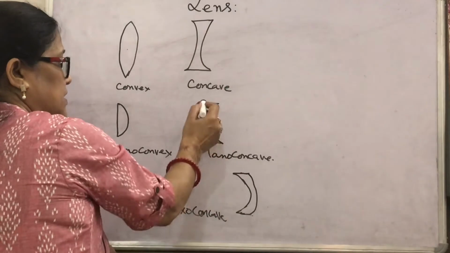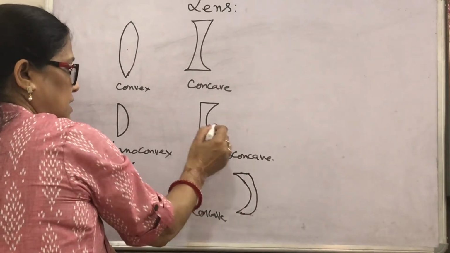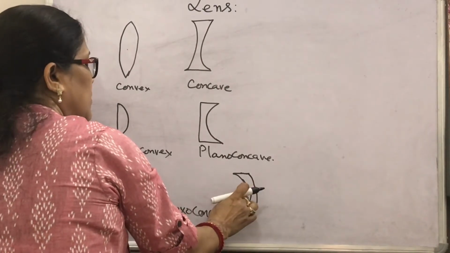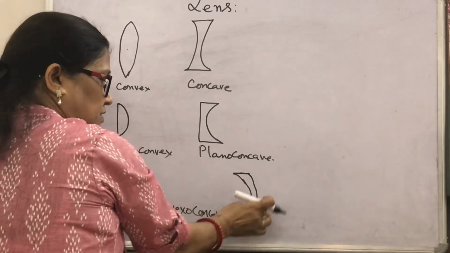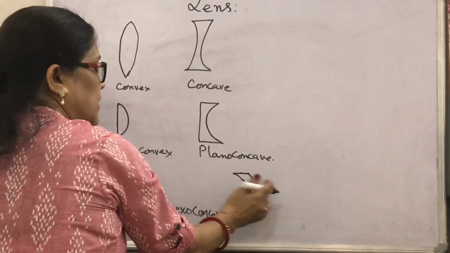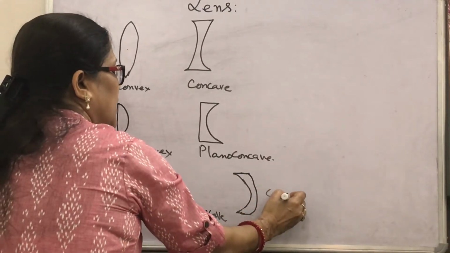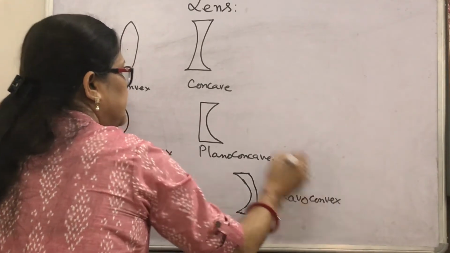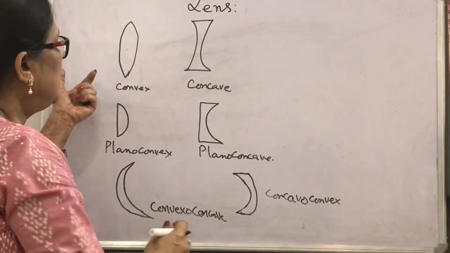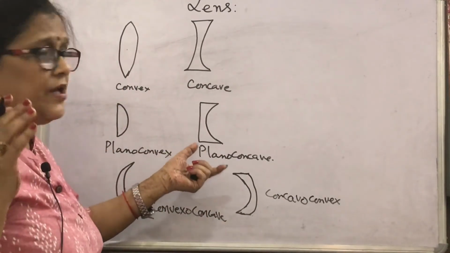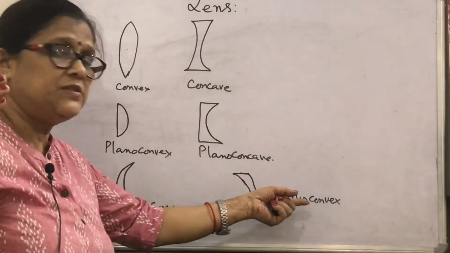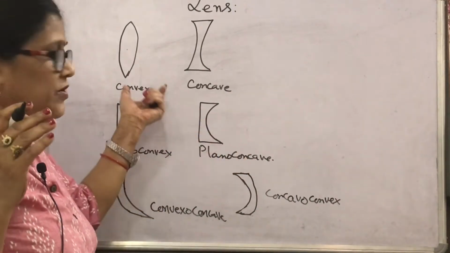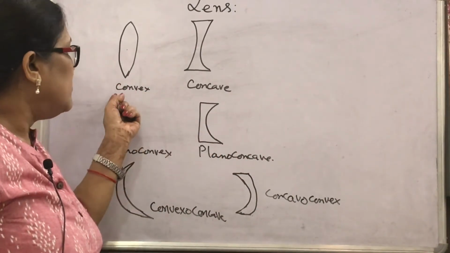Similarly here, thicker at the edges and thinner in the middle. What is its name? Concavo-convex. This surface is convex, this is concave. So its name is concavo-convex lens. So how to recognize the name, or if the name is given, how to draw the lens? I told you in this way, convex and concave.